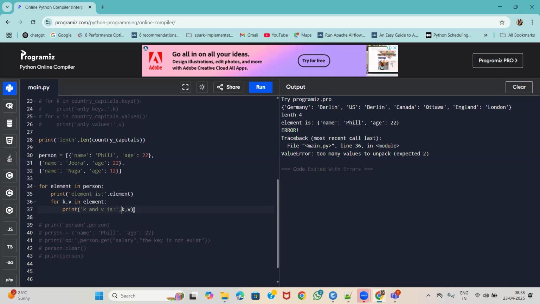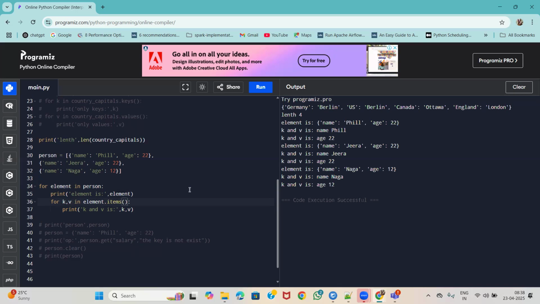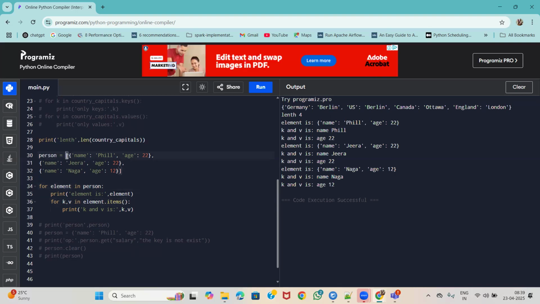One minute. Line number 36, for k in. Here items need to be passed so that we can access this. Yes, you got it right. So we can access all of these. Here again it is inside the for loop. That's why I used the for loop inside the list, and then I can access all the elements. Is it clear? If you have any questions, you can ask me, so we can discuss.